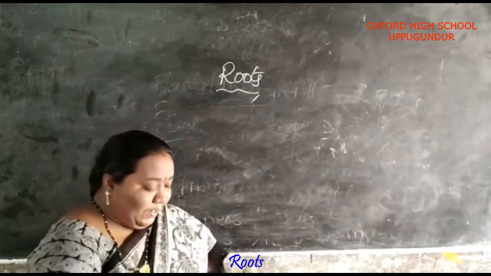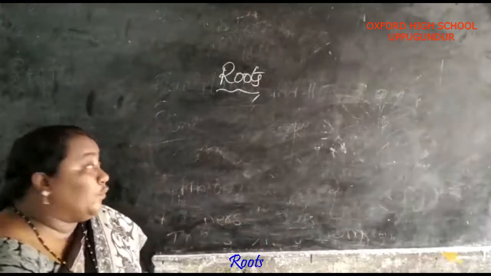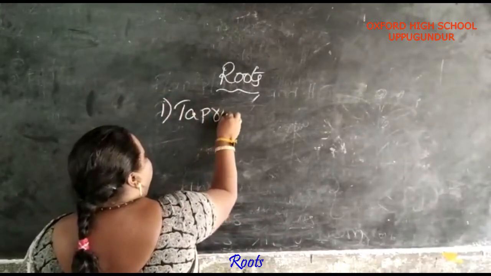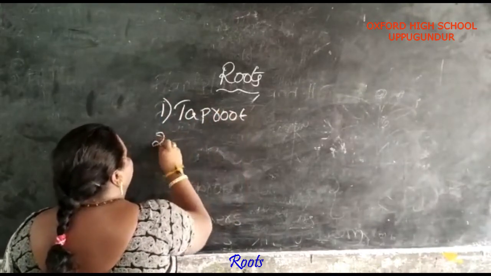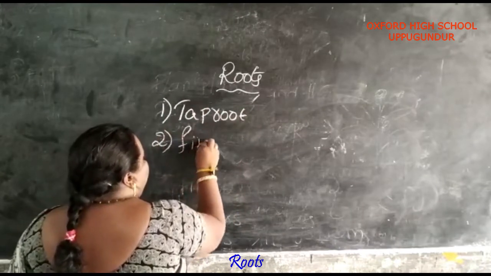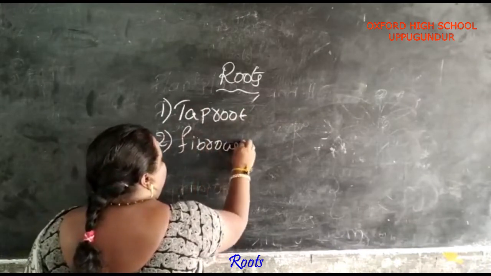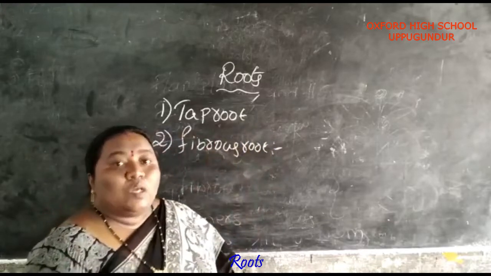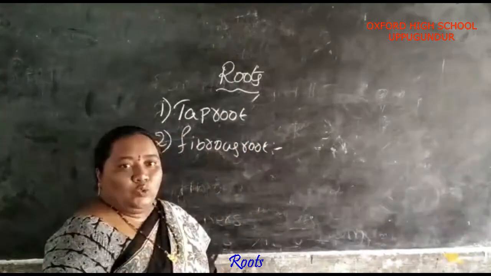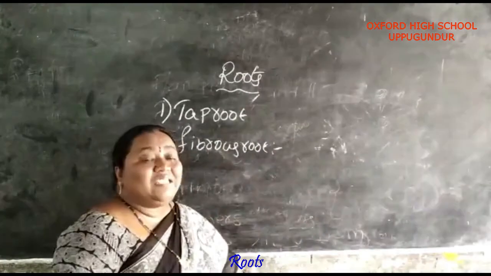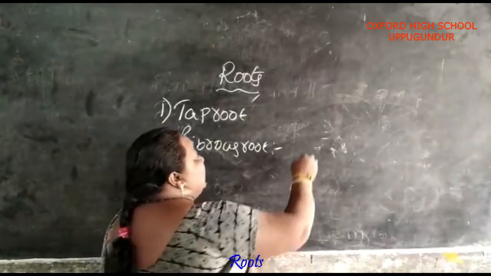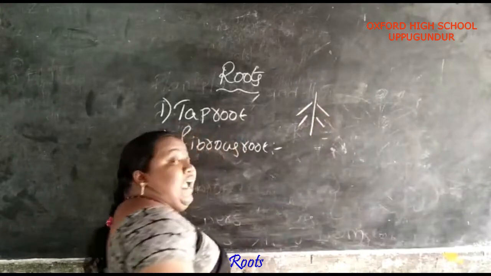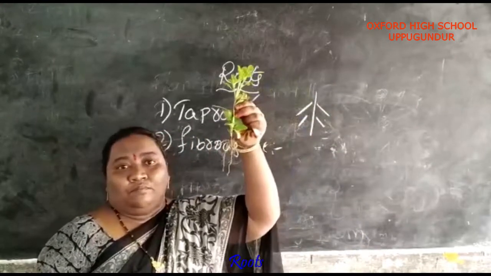See, again I am explaining. There are two types of roots. First one is taproot. Second one is fibrous root. What is meant by taproot? It has a single root and has branches.